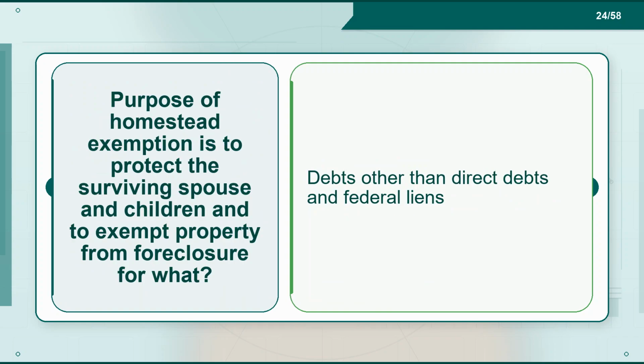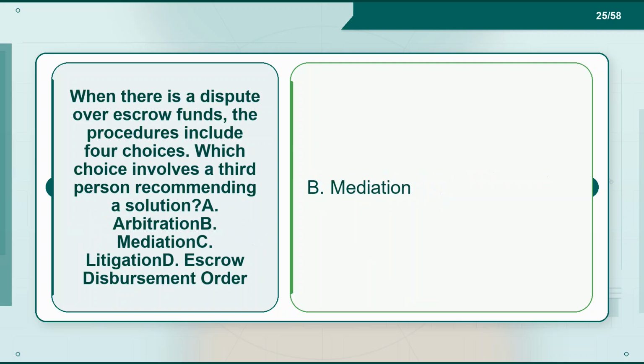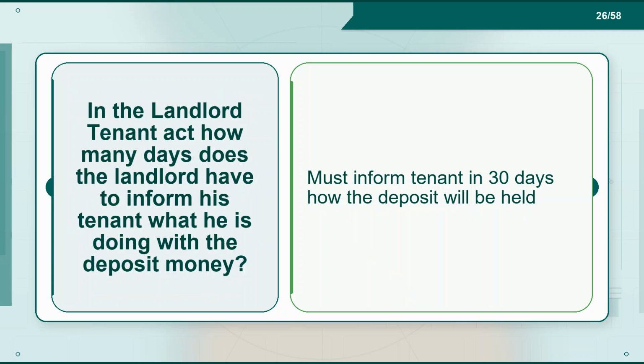Flashcard 24. Term. The purpose of homestead exemption is to protect the surviving spouse and children and to exempt property from foreclosure for what? Definition. Debts other than direct debts and federal liens. Flashcard 25. Term. When there is a dispute over escrow funds, the procedures include 4 choices. Which choice involves a third person recommending a solution? A. Arbitration. B. Mediation. C. Litigation. D. Escrow disbursement order. Definition. B. Mediation.